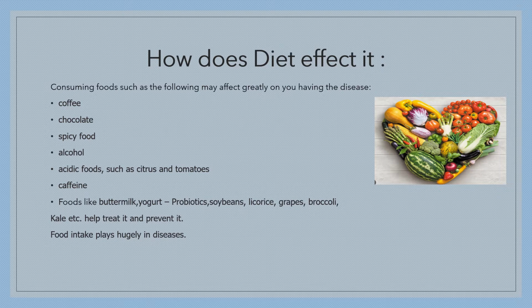Foods like coffee, chocolate, spicy foods, alcohol, acidic foods such as citrus and tomatoes, and caffeine can worsen it. Foods like buttermilk and yogurt, which are probiotics and very good to consume, soybeans, licorice, grapes, broccoli, kale, etc., can help treat and prevent this disease. Food intake plays a huge role in carrying these diseases.